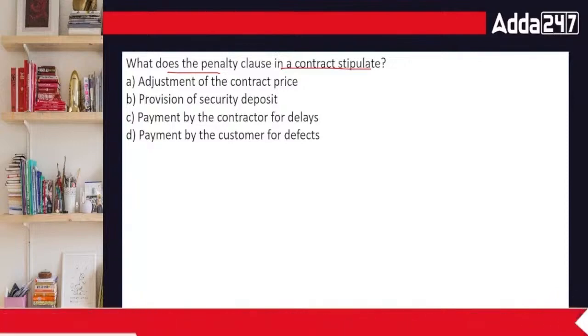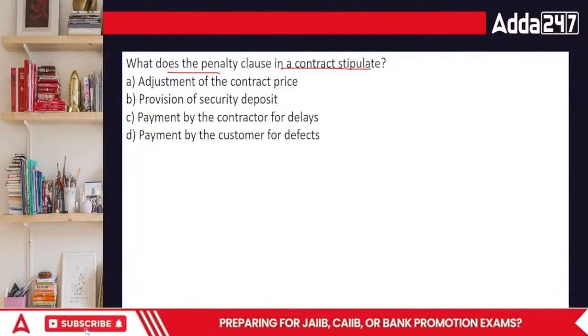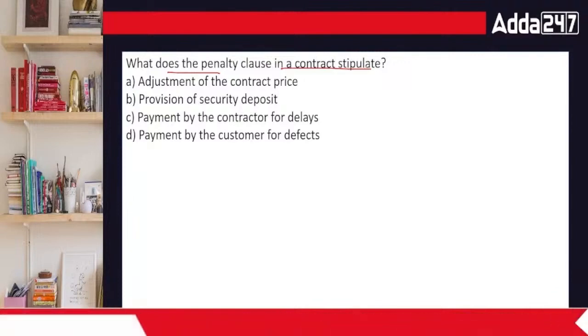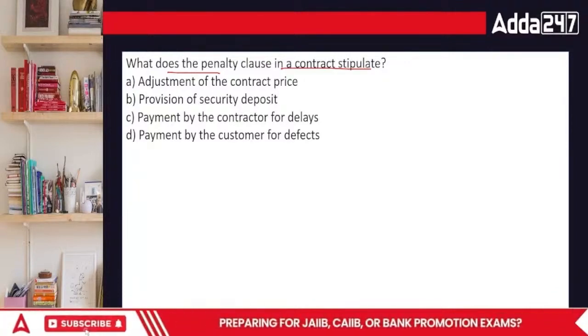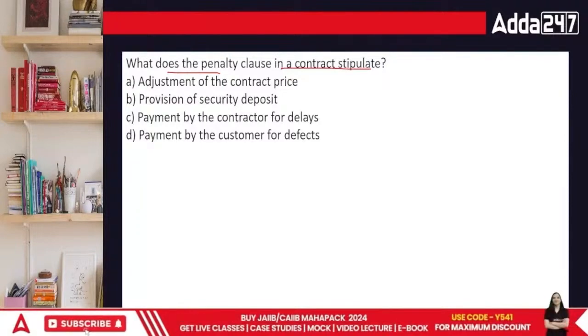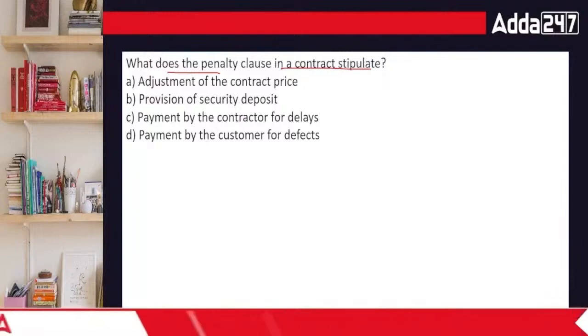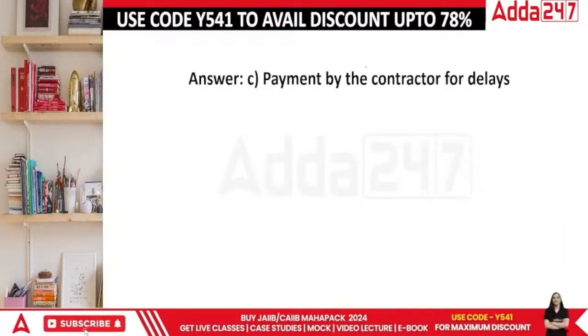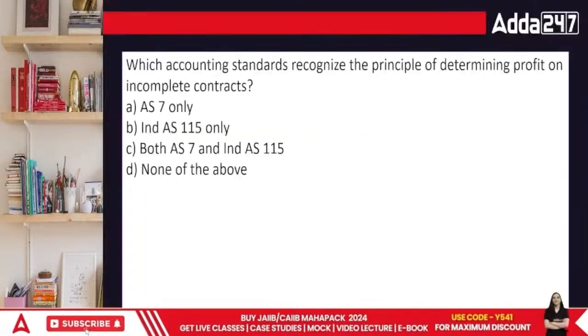Adjustment of the contract price, number one. Provision of security deposit, number two. Payment by the contractors for the delays, number three. Or payment by the customers for defects, number four. Everyone? Penalty clause in a contract. This is where the contractor makes some delays. So it has to be stated now.